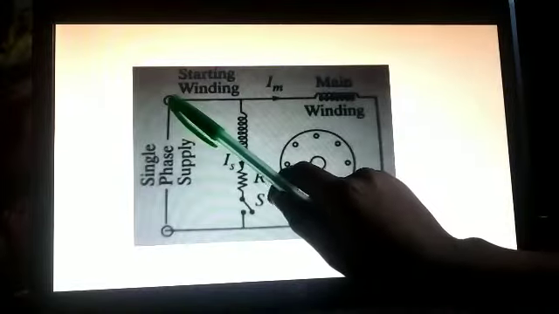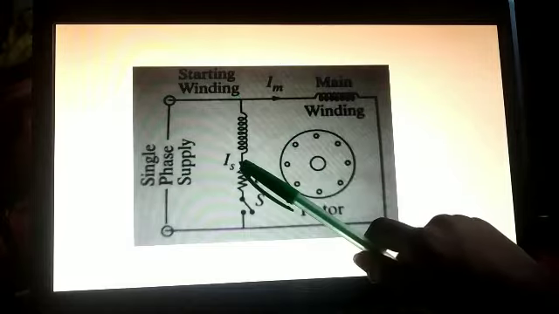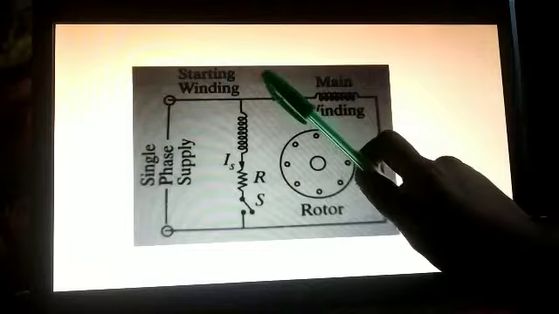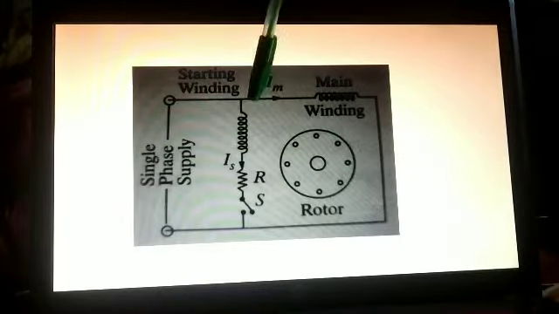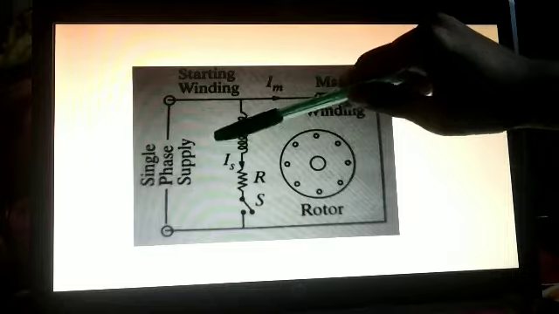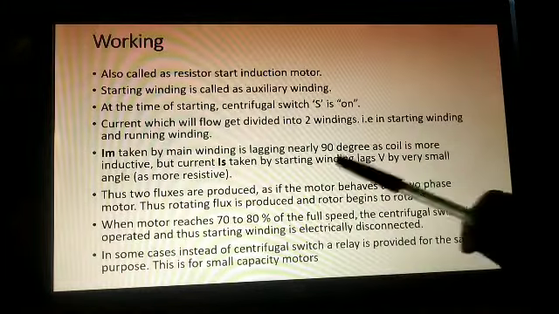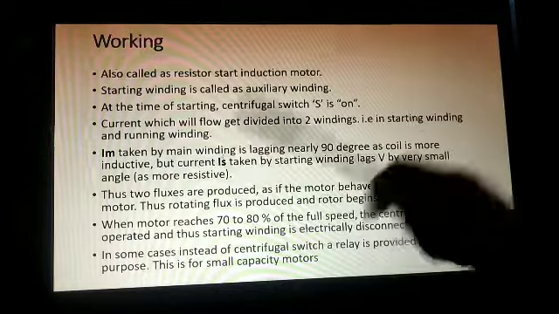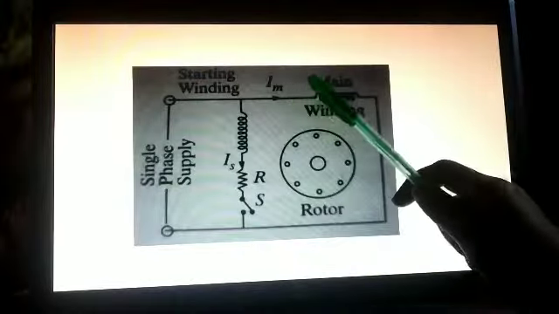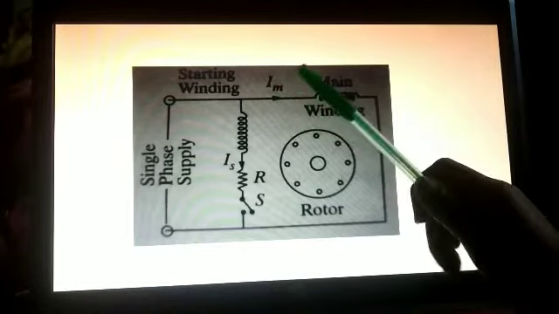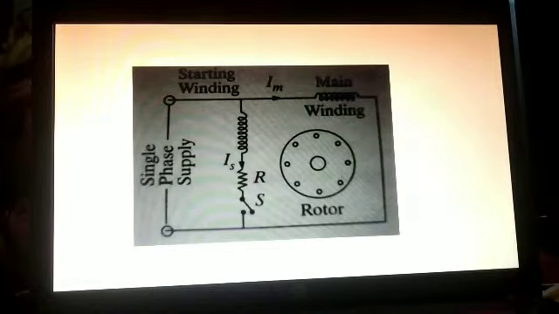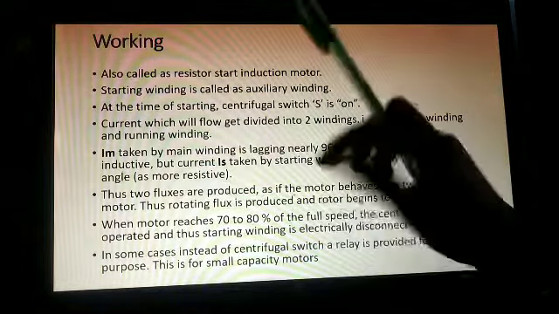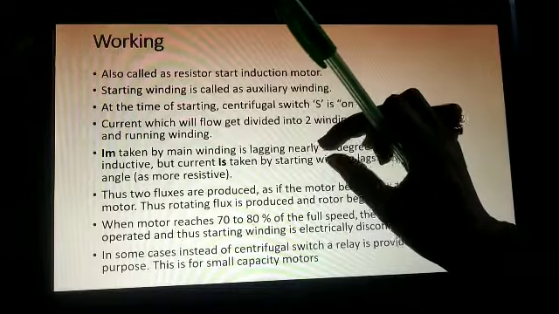The current will come here and get divided into this part and this part. The current flowing through the main winding is called IM, and the current flowing through the starting winding is called IS. Okay, starting winding and running winding. IM is taken by the main winding. The current in the main winding, IM, is lagging nearly by 90 degrees as the coil is more inductive. We will see this part afterwards while discussing the phasor diagram.